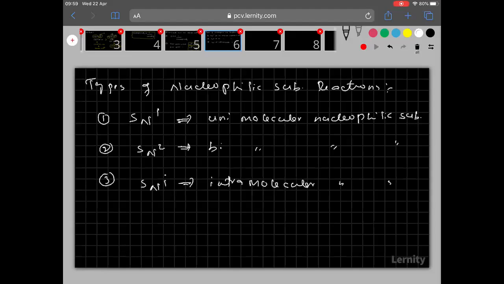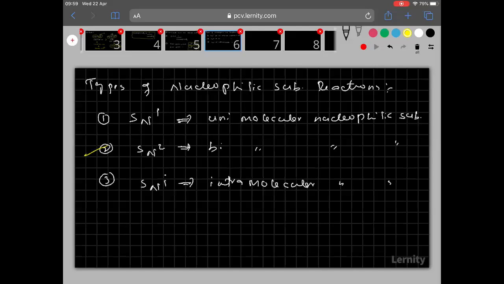Clear? So total 3 types of nucleophilic substitution reactions are possible. SN1, SN2, next SNi. So now we are going to start with SN2.